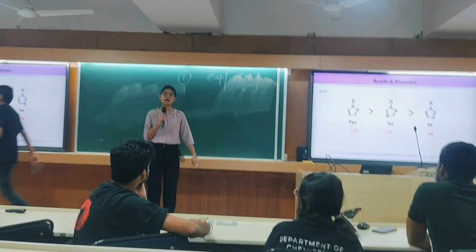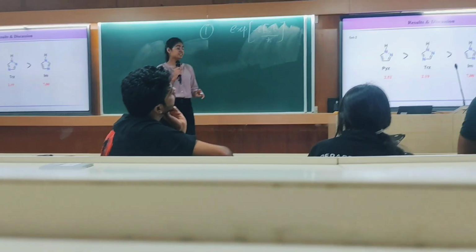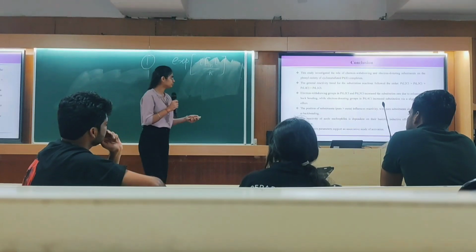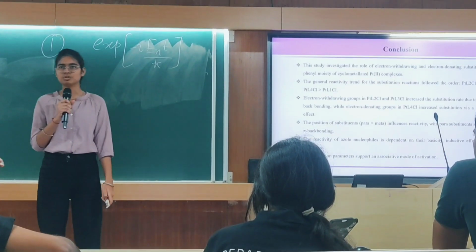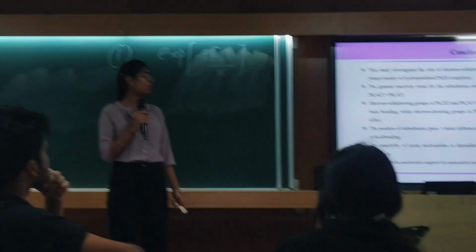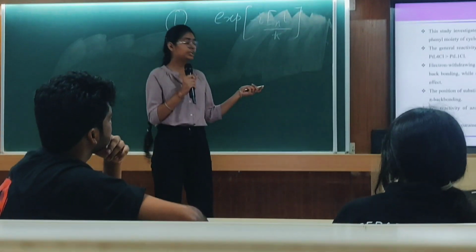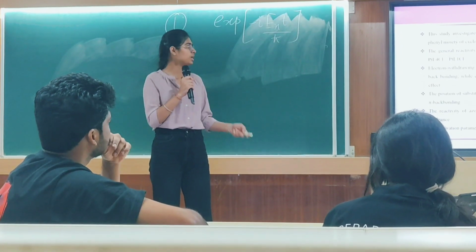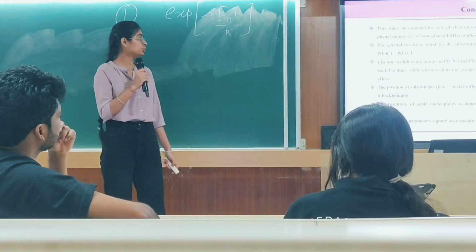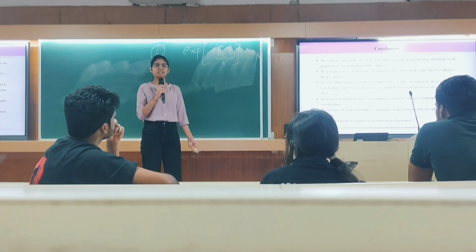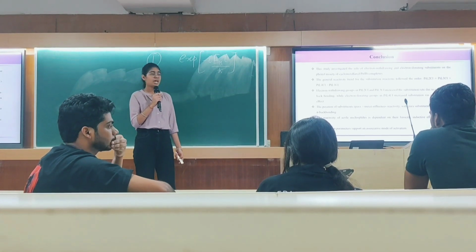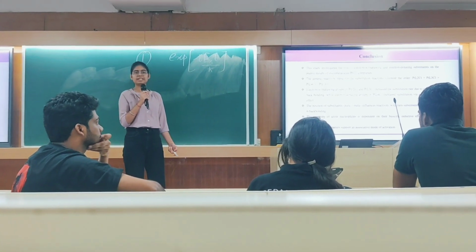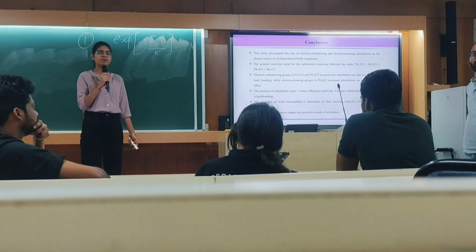So we have seen how the presence of electron donating and electron withdrawing groups on the phenyl moiety, in this particular complex trans to the leaving group, affects the reaction rate. The presence of an electron withdrawing group actually increases the reaction rate. That is due to pi back bonding, which is further facilitated if the electron withdrawing group is present at the para position.